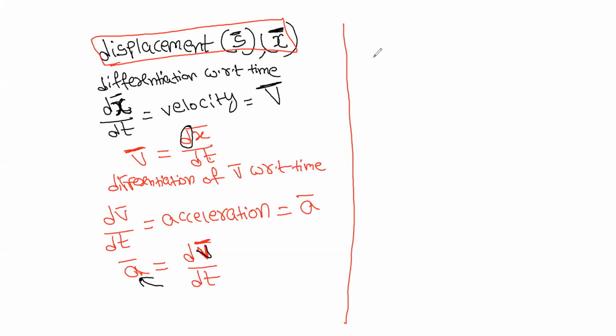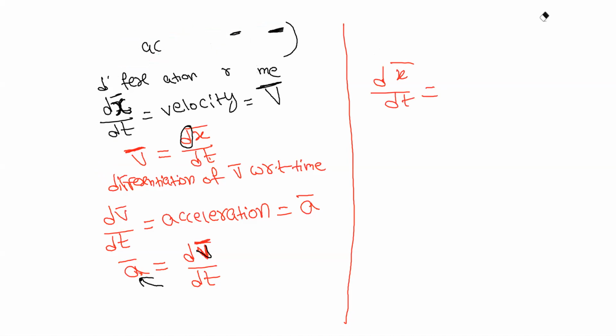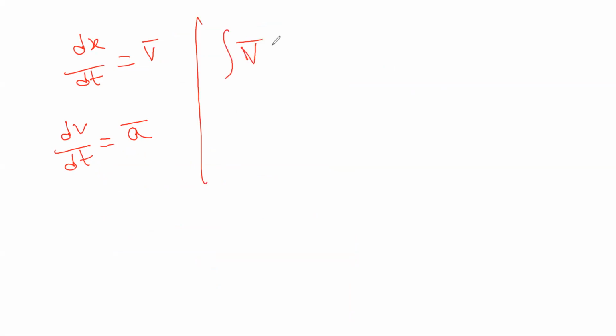So now, dx by dt is what? Tell directly. You have to remember the formula. dx by dt is v. dv by dt is acceleration, a. Now integration of a dt gives what?